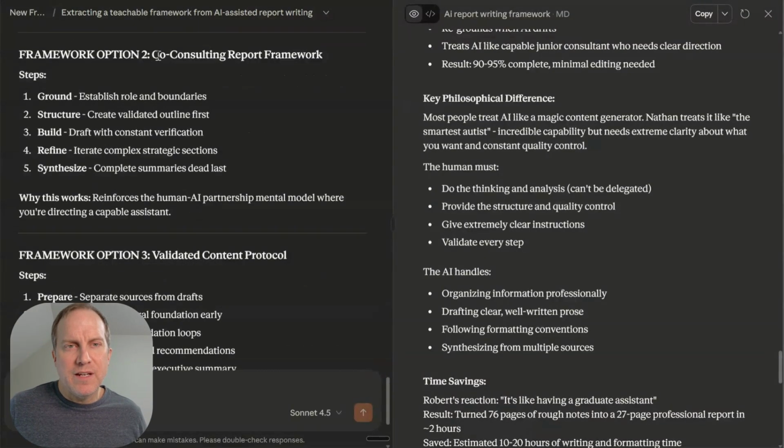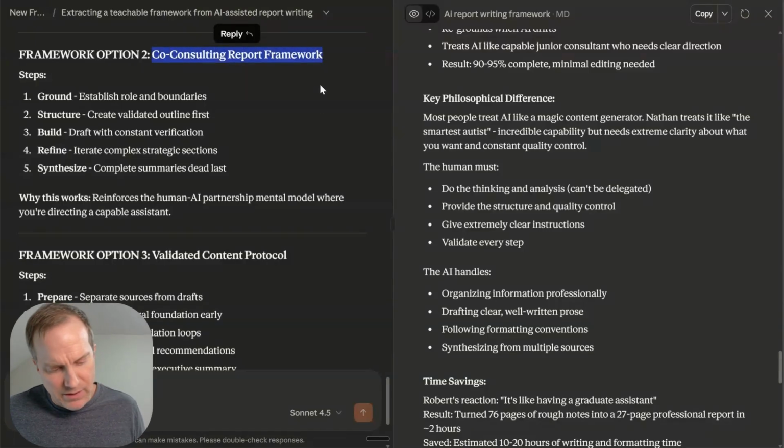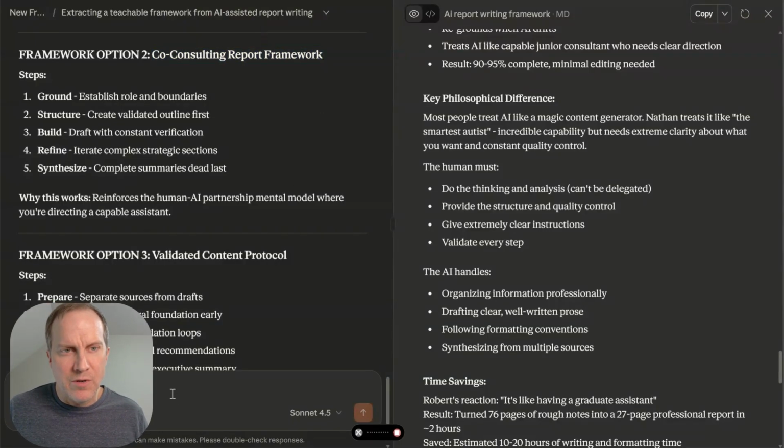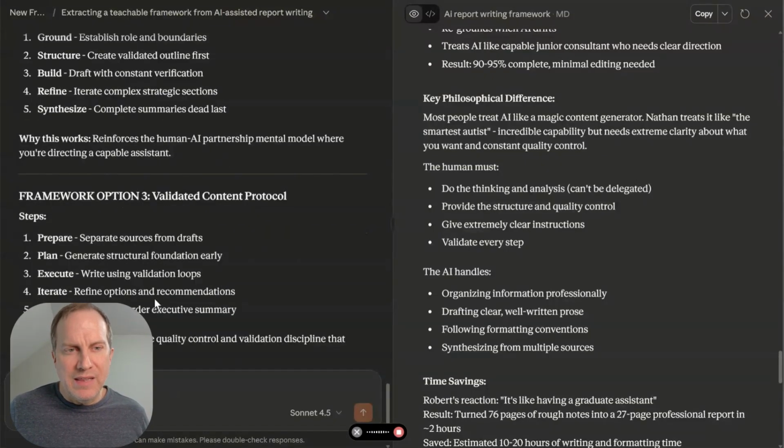So again, on a quick review, I would say, and I can do this, right? I can use my voice recorder. I kind of like framework option 2's name, the Co-Consulting Report Framework, but I like the step names in option 3 a little bit better: prepare, plan, execute, iterate, and complete. So what I'd like you to do is, using those naming conventions, update the full framework that you've written out.